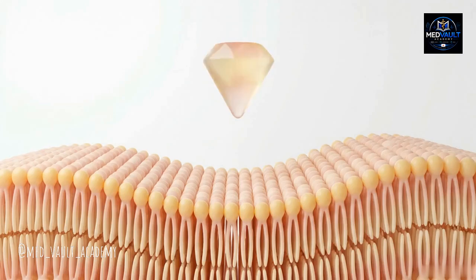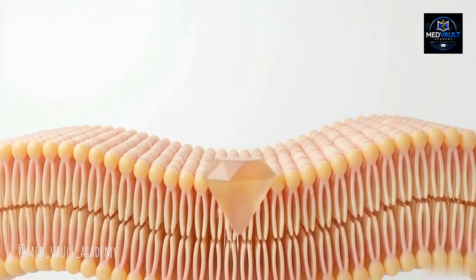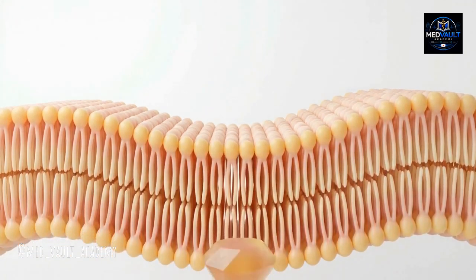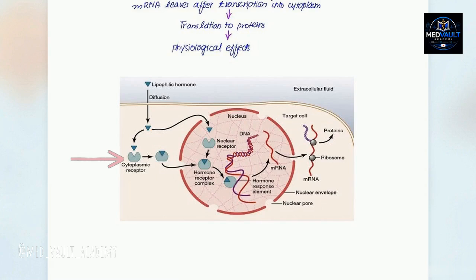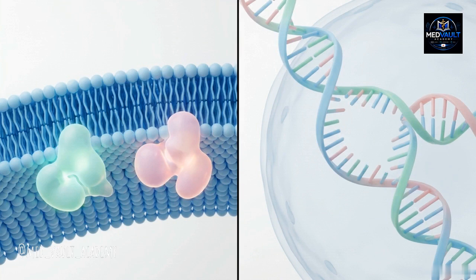These systems contrast with the lipophilic steroid hormones, which move through the membrane and require no surface receptors. As shown here, steroids bind to receptors in the cytoplasm or nucleus. The resulting complex binds to hormone response elements on the DNA, directly altering mRNA transcription. Receptor location determines the speed of the response. Membrane receptors trigger enzymatic changes in milliseconds, while intracellular receptors dictate genomic changes over hours or days.